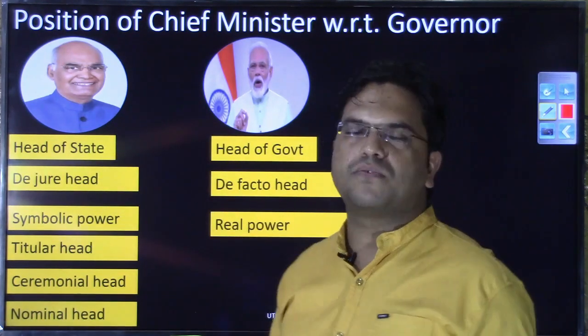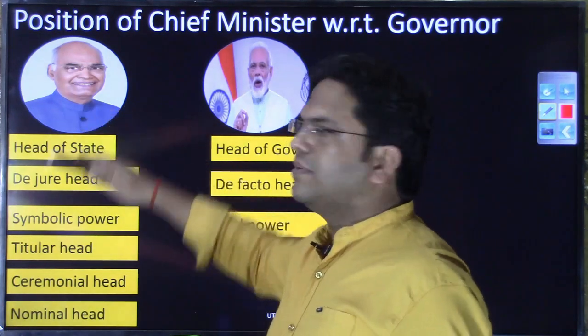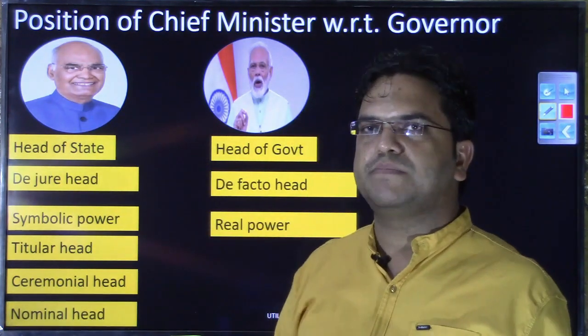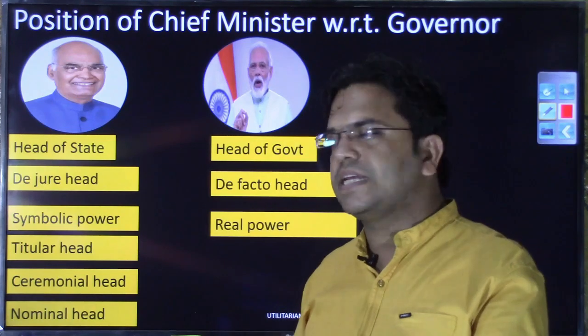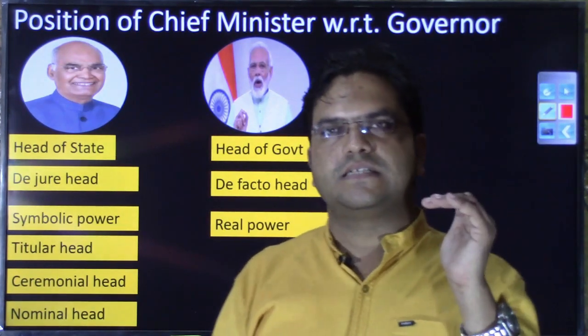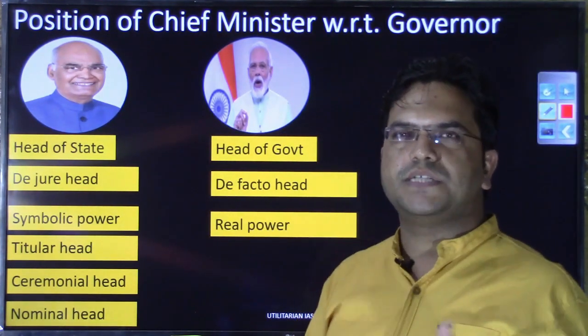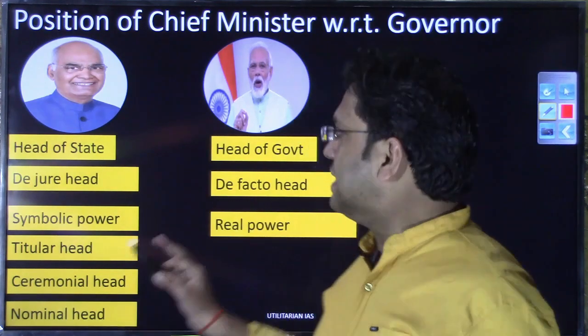Whatever power or function has been envisioned by the constitution for the president, similar power has been given to the governor at the state level, and whatever role has been envisioned for the prime minister at the central level, a similar function has been envisioned for the chief minister at the state level.